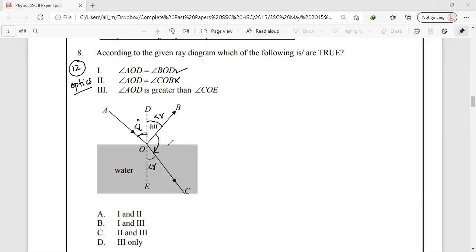As we can see, light is traveling from the rarer medium into the denser medium, so the light will bend towards the normal, and whenever it bends towards the normal, angle i is greater than angle r. So this condition is also true. So we have two conditions, 1 and 3, and the correct answer is option B.